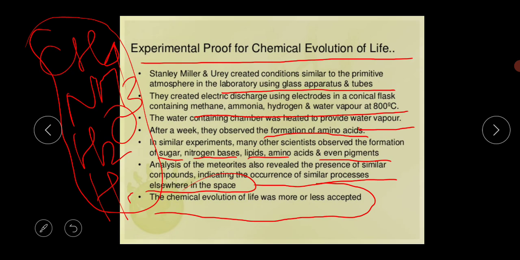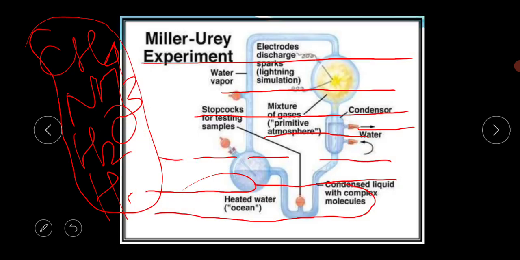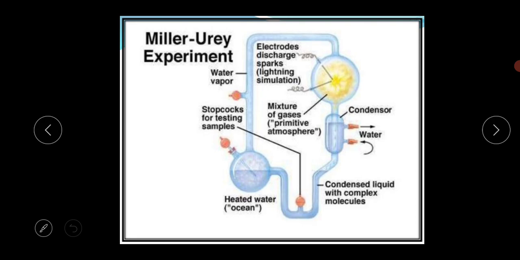Some scientists believe that it came from the outside. Some believe that God created all human beings, all organisms. Some Greek thinkers thought the unit of life was called spores. So there are different kinds of proposals. And the main experimental proof for the chemical evolution of life is the Miller-Urey experiment, and this is important for your exam.